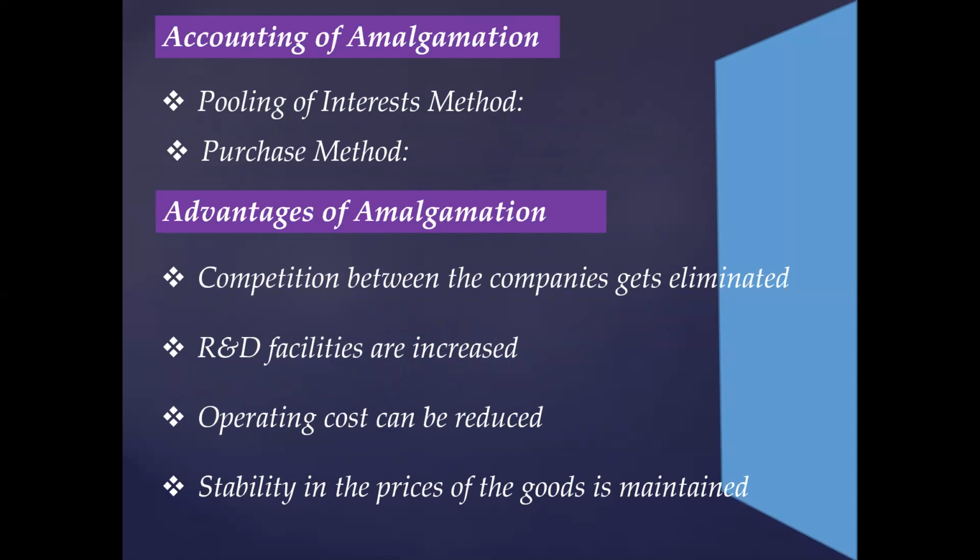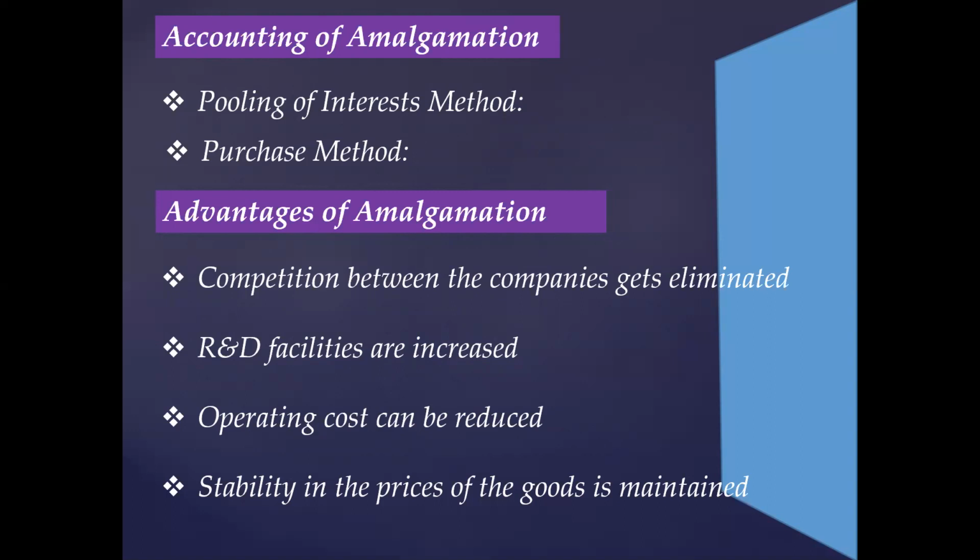The second one is purchase method. In this method, the transferor company accounts for the amalgamation either by incorporating the assets and liabilities at their existing carrying amounts or by allocating the consideration to individual assets and liabilities of the transferor company on the basis of their fair values at the date of amalgamation.